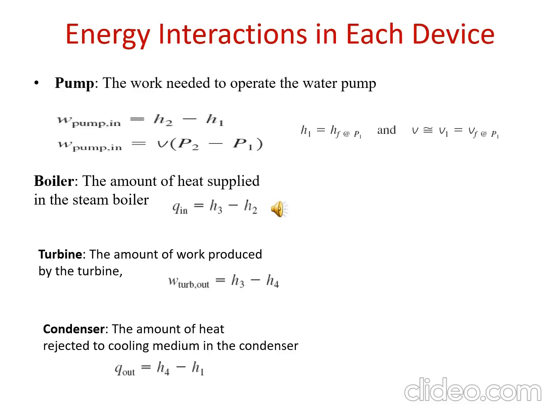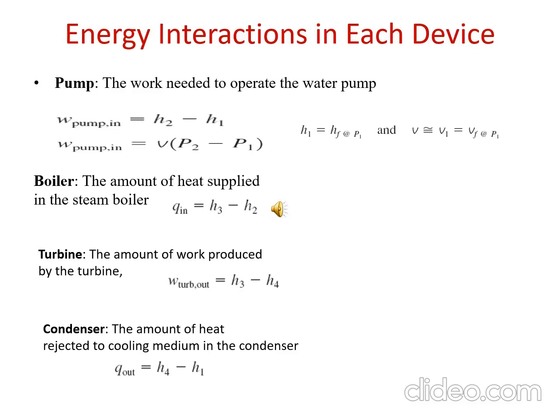Then process 3 to 4. What is happening in process 3 to 4? The steam coming from the boiler, which is superheated vapor at state 3, enters the turbine where it expands isentropically and produces work by rotating the shaft, which is connected to the electric generator where we can get the electricity. The pressure and the temperature of the steam drop during the process, and here work done is there, but Q in heat transfer is 0.